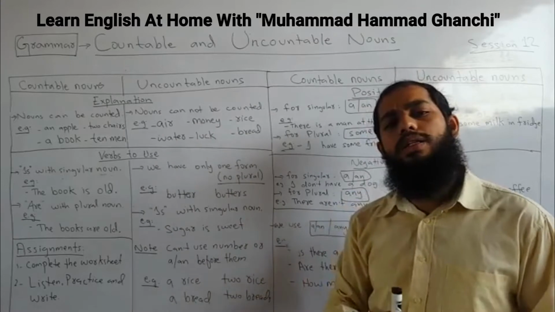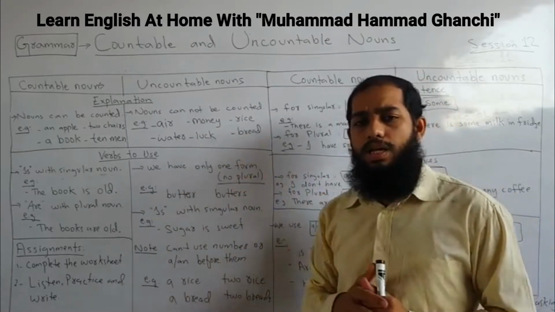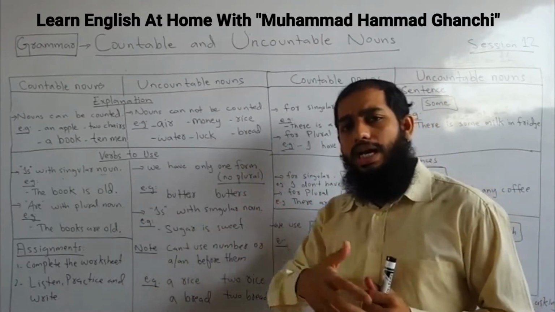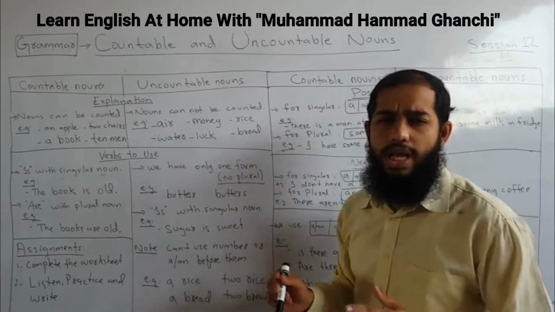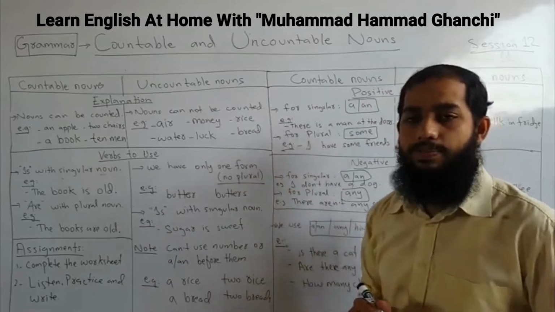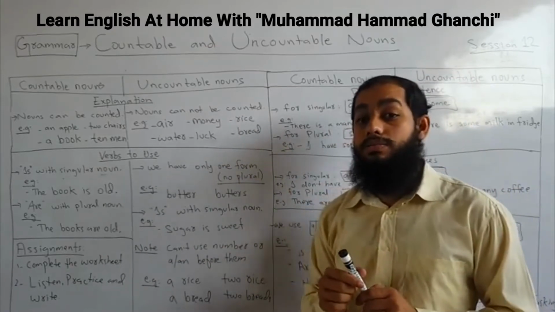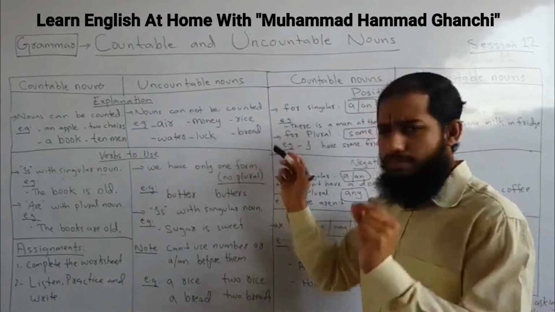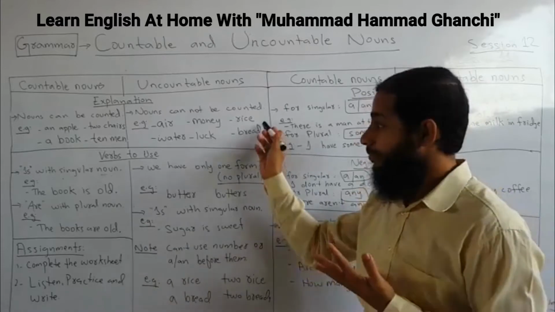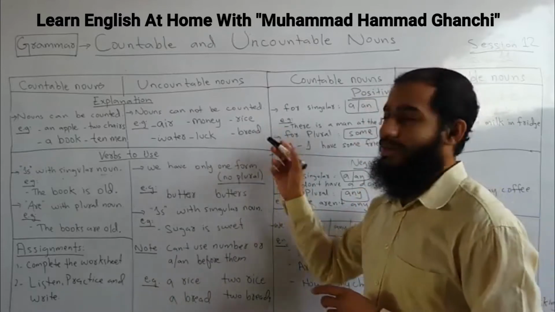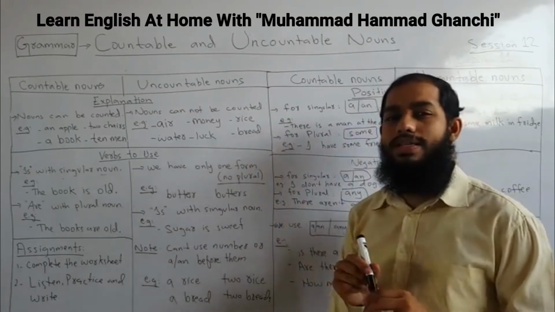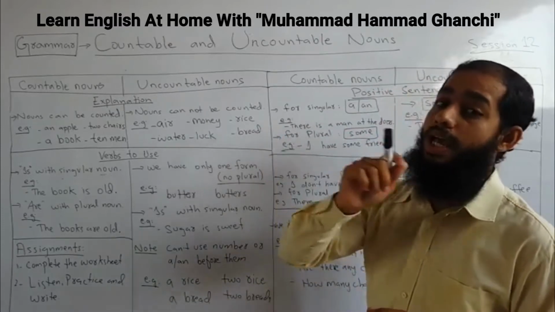Money. There are many words like money which we have in English that we cannot count, like money, luggage. There are exceptions, and there are lots of words you will see in the worksheet. Rice: a very tiny part. Rice, sugar, salt, they are very tiny. We cannot count them. Those words which are very small in size, we cannot count them. So those are uncountable nouns.